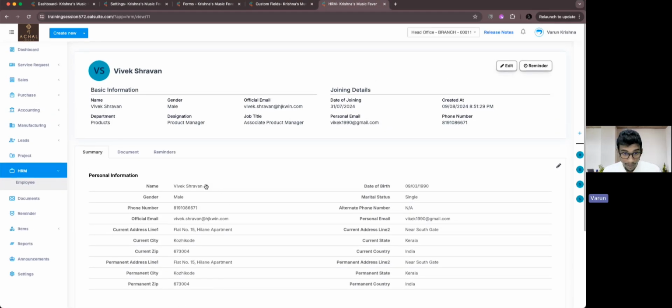In the previous update, we brought in inline editing. If you're not familiar with what inline editing is and the kind of permissions associated with it, I would recommend going through our recording of our previous webinar, the previous releases. I would highly recommend that. It's a very cool feature, a very important feature, I would say. Right now, you can see an edit button on the right corner of summary alone.